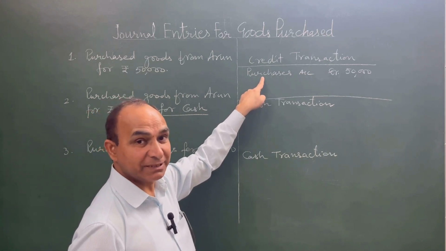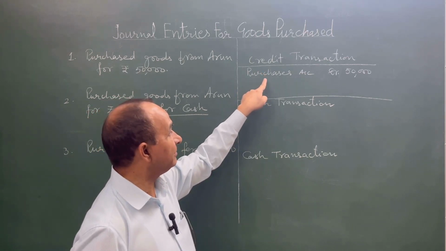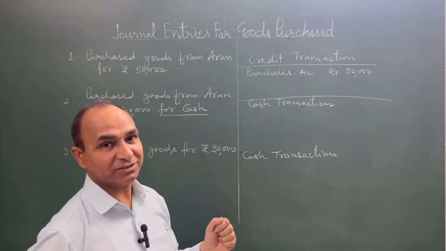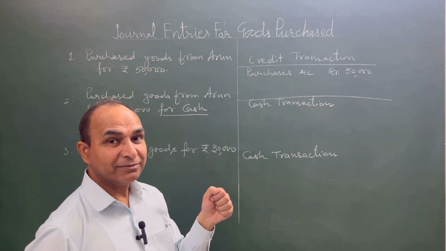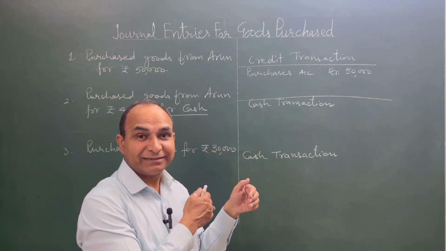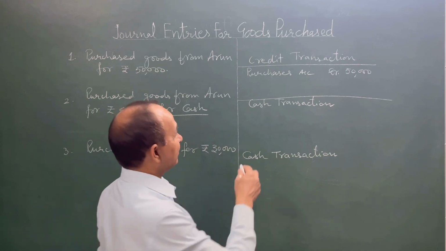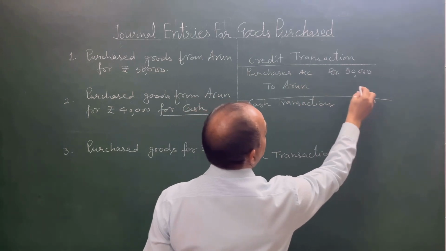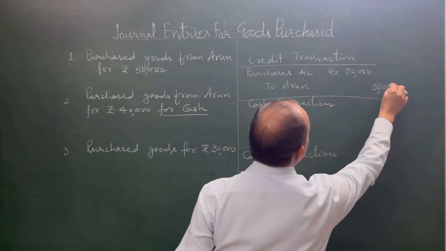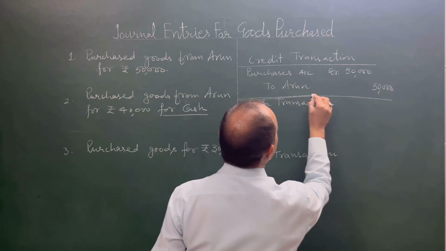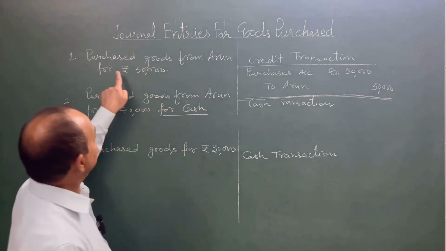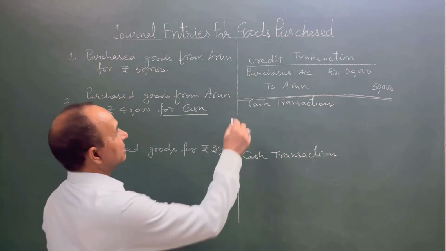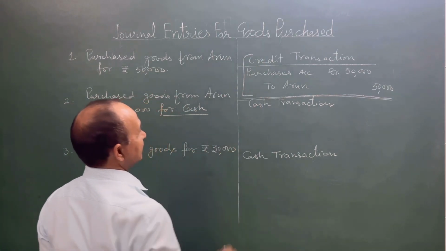Purchase is an expense, nominal account, it will be debited, and the name of the supplier, because this is a credit transaction, he will be credited. Why? Because he is a creditor. Credit the giver, personal account. So we will write here purchases account debit to Arun 50,000 rupees. This is a credit transaction. Remember students, this is a credit transaction.